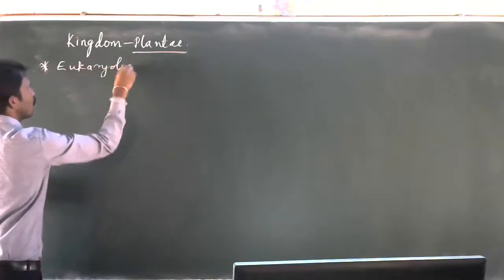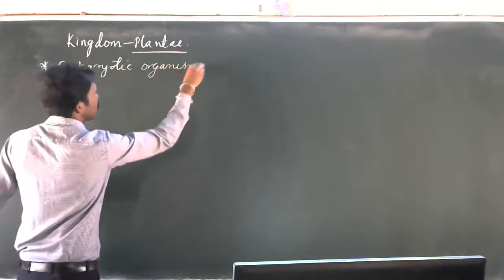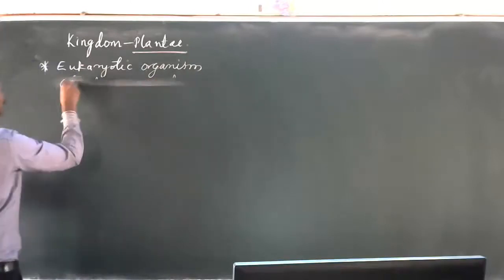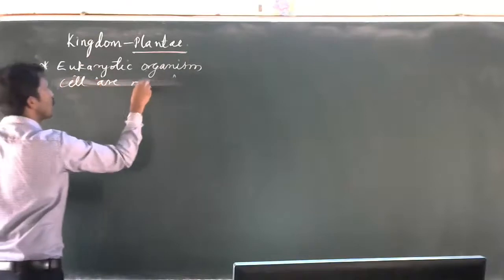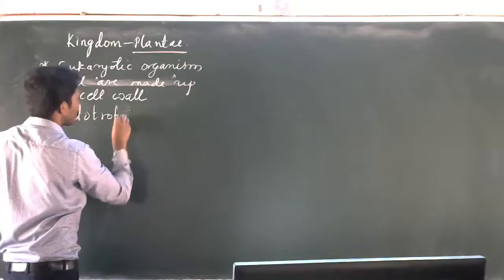Kingdom Plantae includes all eukaryotic organisms whose cells are made up of a cell wall. So the identifying character, the cell wall, is understood. They are autotrophic in nature. All the organisms which come under this kingdom are autotrophic. They prepare their own food.